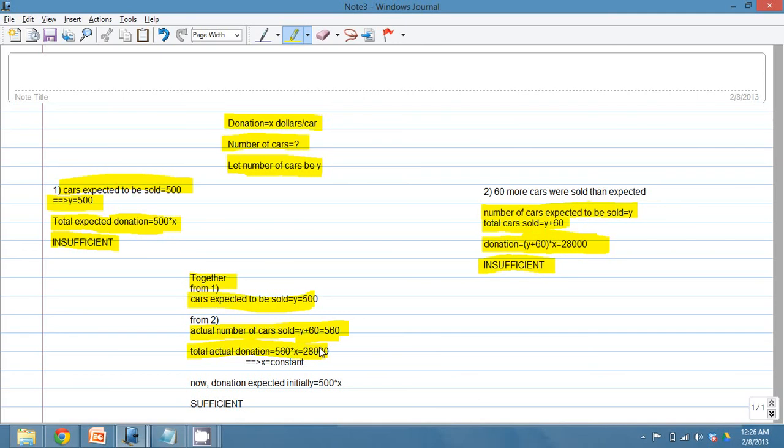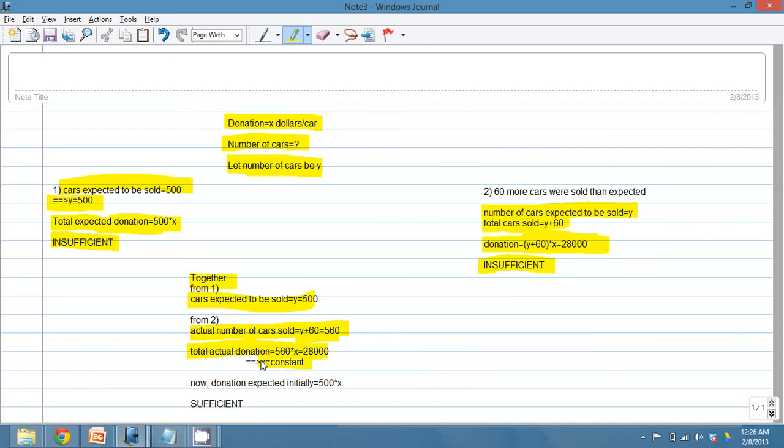Now comes the part where you need to act smart, and you don't need to sit and solve for the answer, because this is a data sufficiency question. All you're supposed to answer is whether this is enough to give a value, to give the answer to the question. So we know here 560x is equal to 28,000. We can derive x. If we divide 28,000 by 560, we will get a constant.